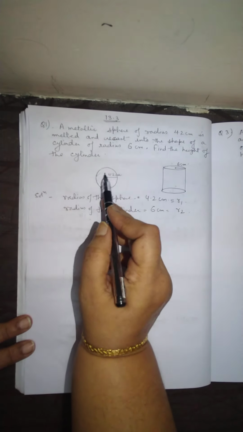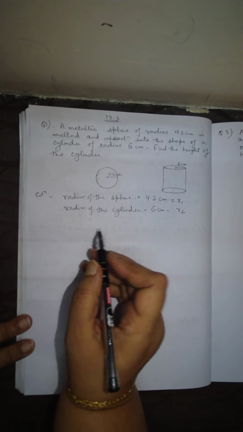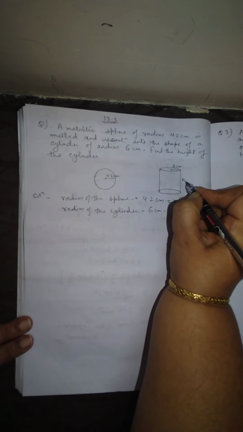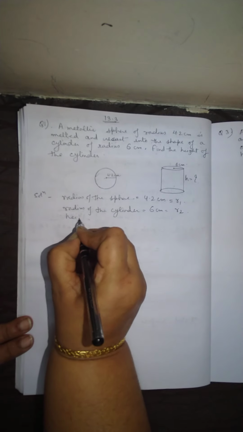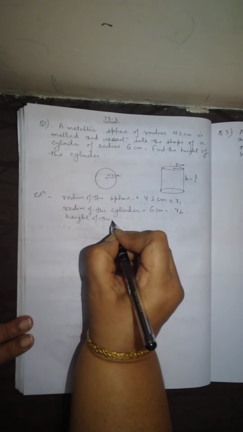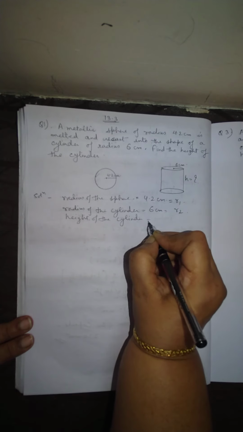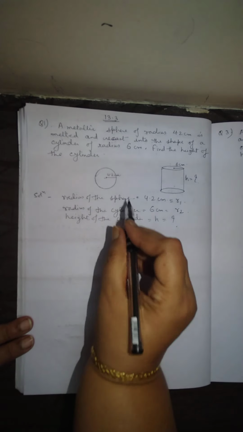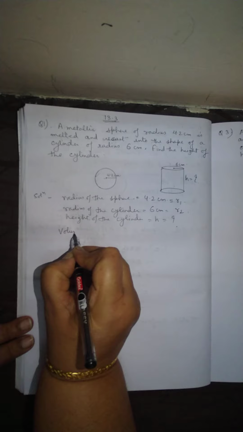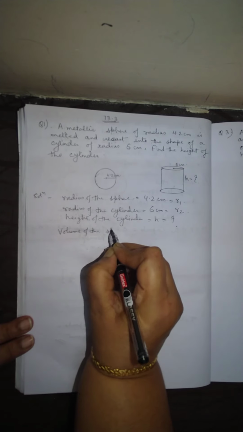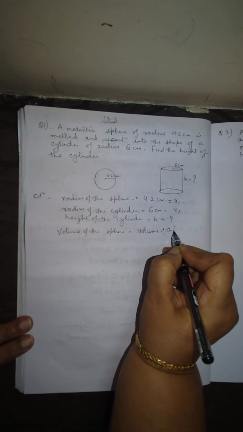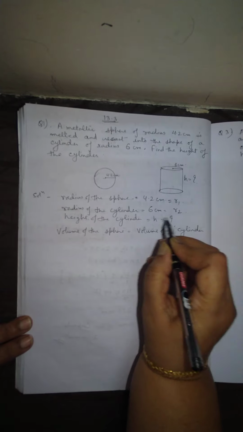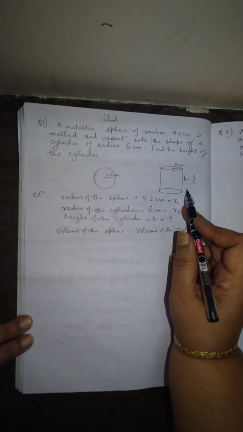So what is the volume of this sphere? Here you can take h as the height of the cylinder that we have to find. So volume of the sphere equals volume of the cylinder, because the sphere is recast into the cylinder.